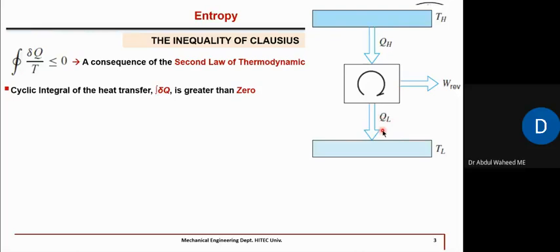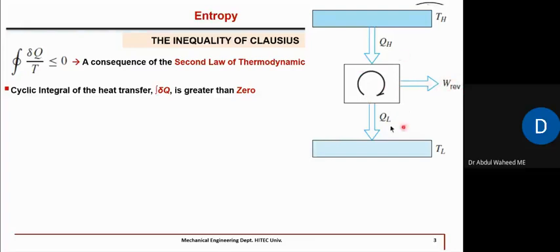So first of all, let's consider that this heat engine is a reversible heat engine. Here, in the subscript, it is written irreversible. A reversible heat engine is the one which will give us the maximum efficiency, or in other words, if it is a heat engine, it gives us the maximum possible work output.